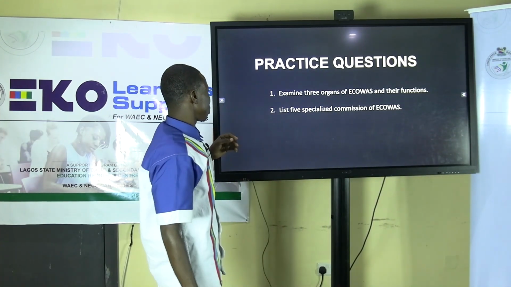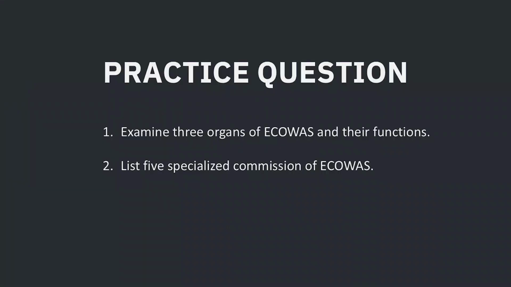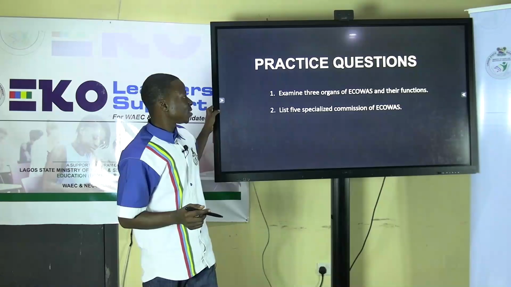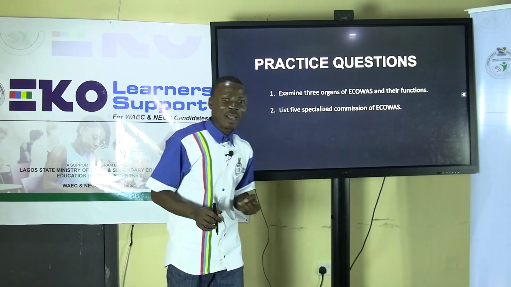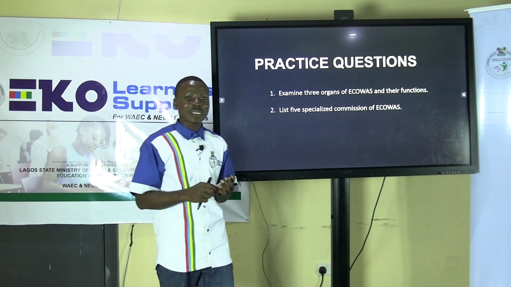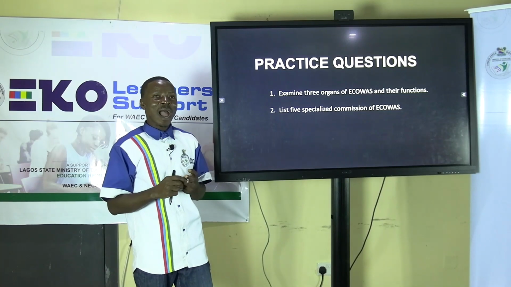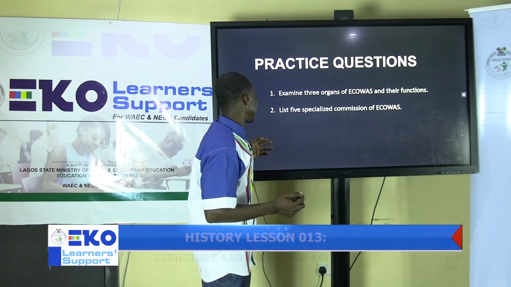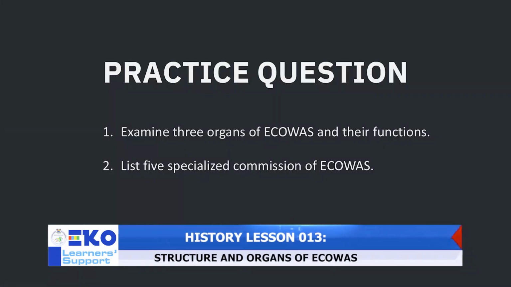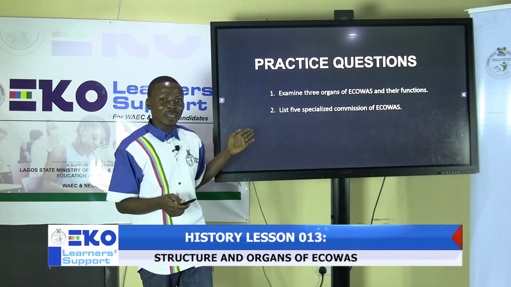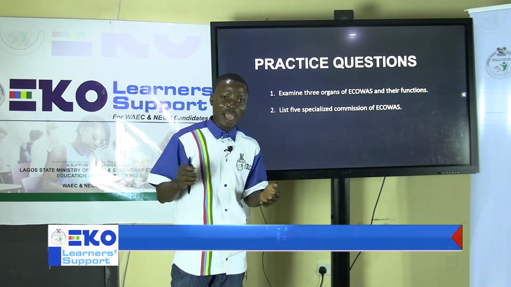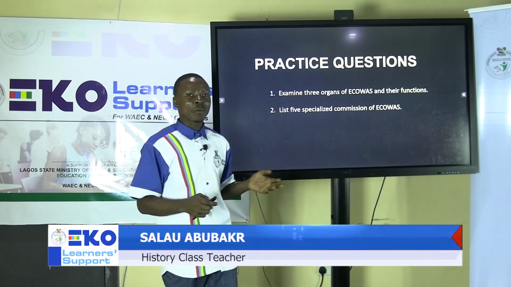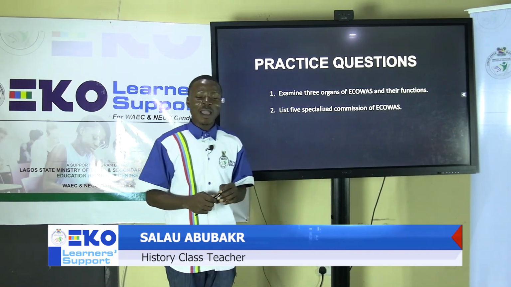The practice questions. The first one is: examine 3 organs of ECOWAS and their functions. Just as we've mentioned, there are 7 organs of ECOWAS. Part of these organs include the Authority of Heads of State and Government, the ECOWAS Commission, and the Community Court of Justice. The second one is: list 5 specialized commissions of ECOWAS. Part of these commissions are the ones we treated in the last subtopic of the slide, which includes ECOMOG and some other specialized agencies of ECOWAS.